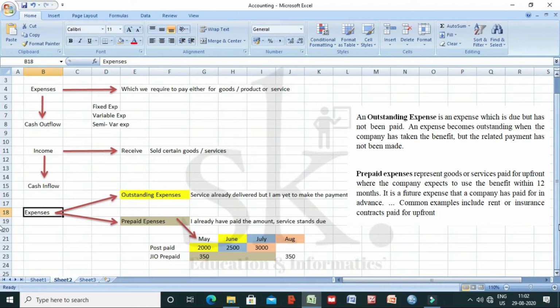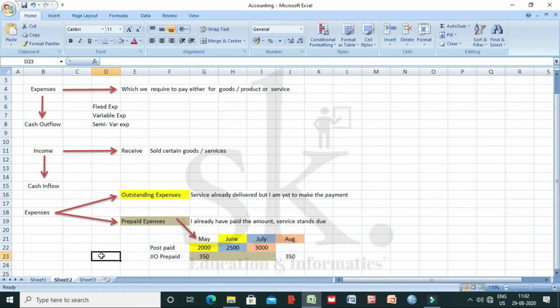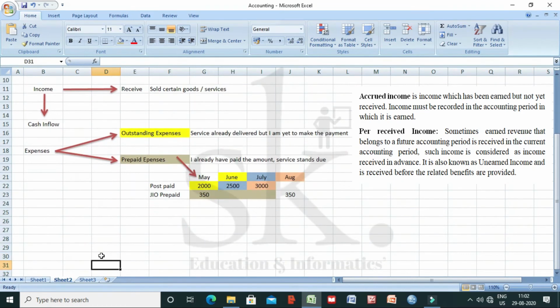Let's talk from the point of view of income. Income, which we were discussing, which talks about cash inflow of money, again can be classified under two broad heads. One is accrued income, and the second one is pre-received income.